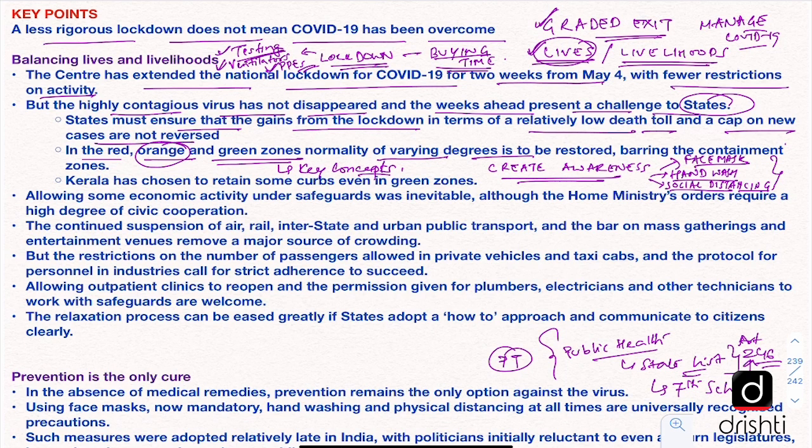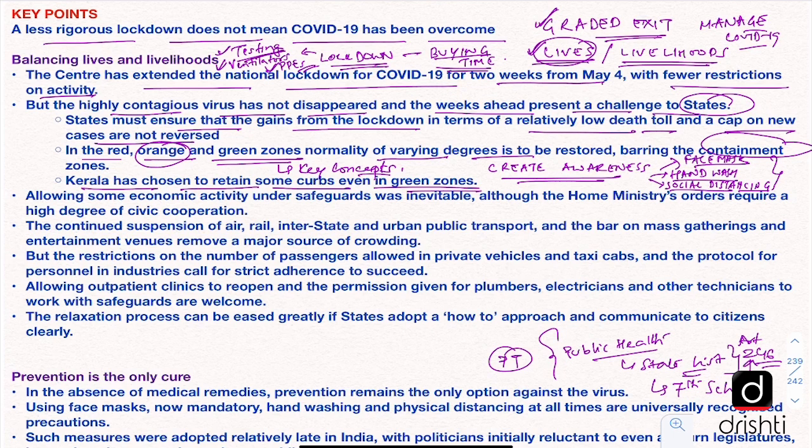And there will also be the containment zones, which will have the highest restriction, and these will normally be in the red zones because they will have the positive cases. Here the editorial says that Kerala has chosen to retain some curbs even in the green zones.